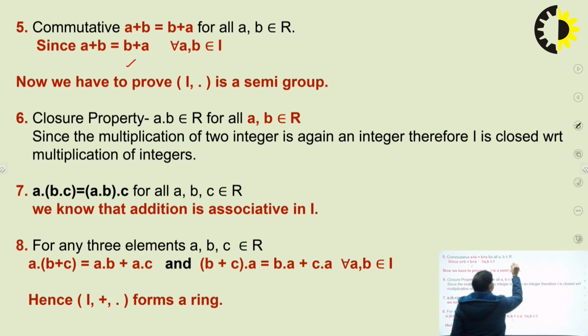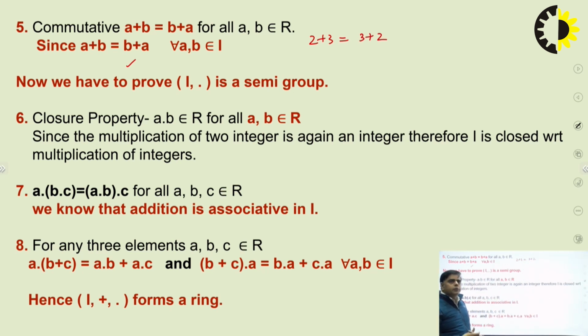Next, we have to check the commutativity. Suppose we take two elements, 2 plus 3 must be equal to 3 plus 2. We already know the addition is commutative: A plus B is equal to B plus A. So if the elements of the ring are integers, then A plus B will always be equal to B plus A.